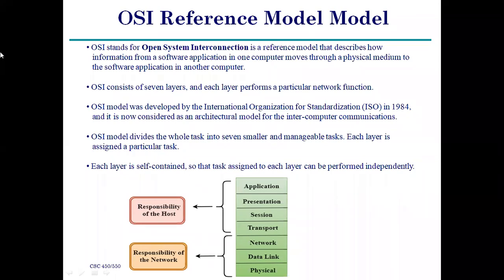Actually, it is not the starting model. The starting model is the TCP/IP reference model, introduced earlier. But this model was introduced to the market in 1984, and it is now considered an architectural model for intercomputer communication.